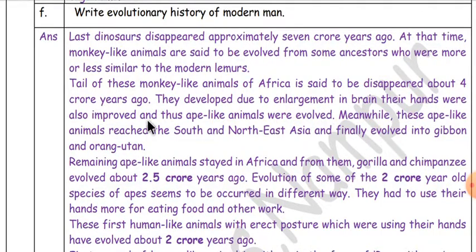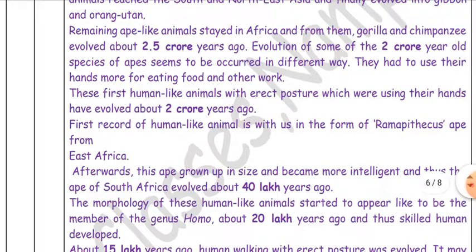Their hands were also improved, and thus ape-like animals evolved. Meanwhile, these ape-like animals reached South and Northeast Asia and finally evolved into gibbon and orang-utan. Remaining ape-like animals stayed in Africa, and from them, gorilla and chimpanzee evolved about 2.2 and 5 crore years ago.